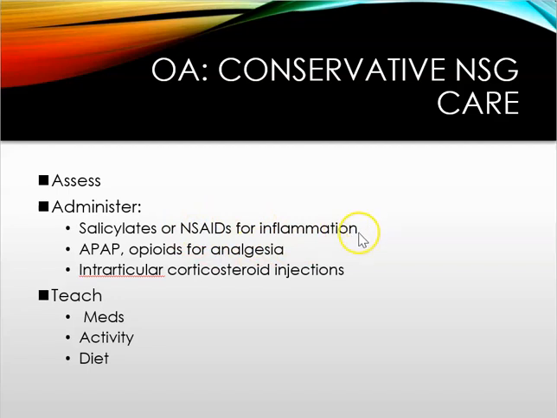Intra-articular injections, that's going to be an injection into the joint space of the affected joints, and this can be done every 4 to 6 months. This is going to be used with a long-acting steroid and lidocaine for pain, but these also accelerate cartilage degeneration. So what you'll see with these patients is they tend to need them more often the longer they're being treated